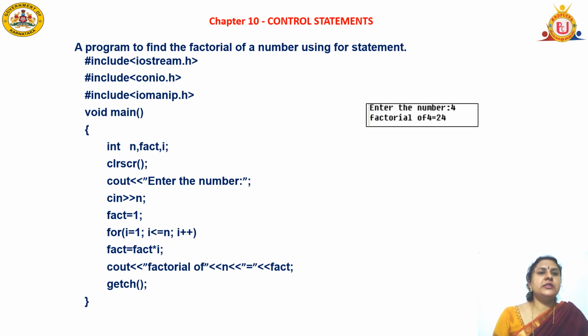Next statement is fact is equal to fact into i. After each iteration, it will compute that fact. Finally, if the condition is false, it will come out of the loop and print the fact, that is cout, the factorial of number is fact; semicolon. Getch function, close the curly bracket.